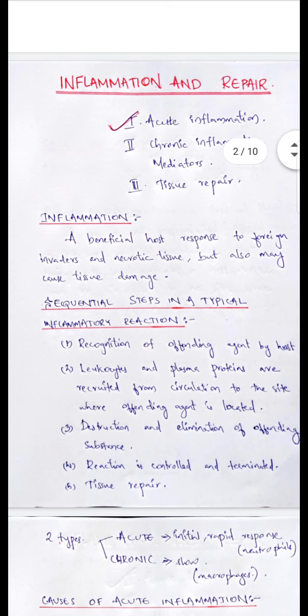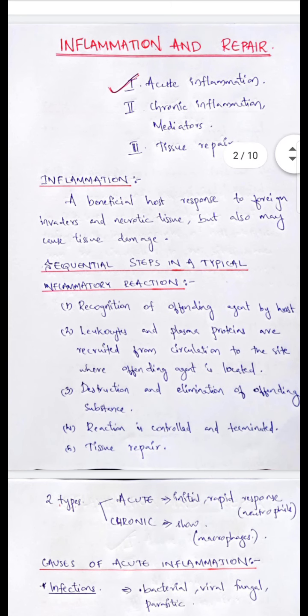There are 5 steps in a typical inflammatory reaction. First one is recognition of offending agent by the host cell. Second one is recruitment of the leukocytes and plasma proteins to the site of infection. Third one is destruction and elimination of offending substance, that is phagocytosis. Fourth one is reaction is controlled and terminated by various anti-inflammatory mediators. Fifth one is tissue repair.